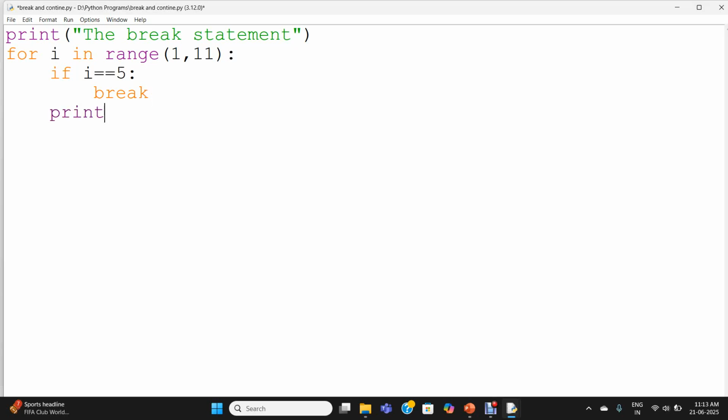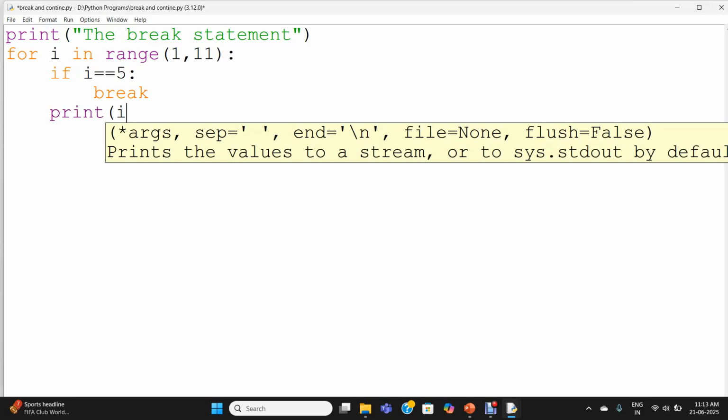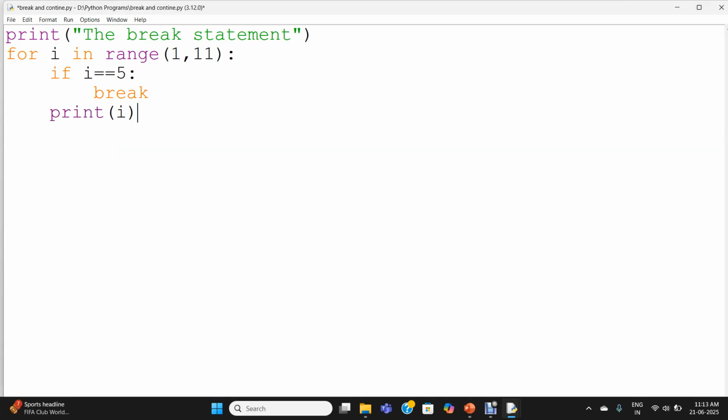Now I am printing: print(i). So how will it work? Initially i will take the value 1. It will check 1 equal to 5, that means equality operator, no. Then control will come to the next statement and print i. After that i will get incremented to 2. The print statement will get executed. When i becomes 5, i == 5 is true. The break statement will get encountered. If the break is encountered, the control will come out of the body of the for loop.